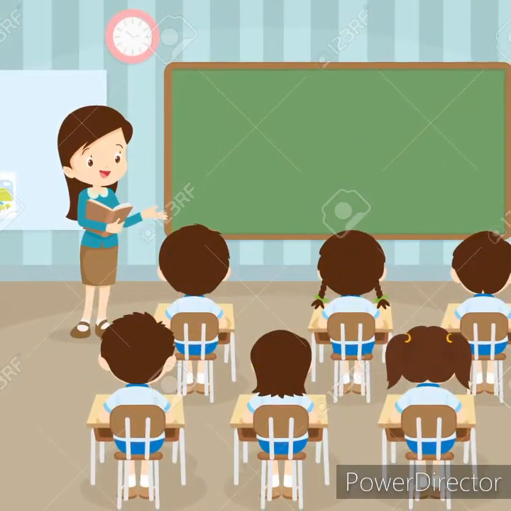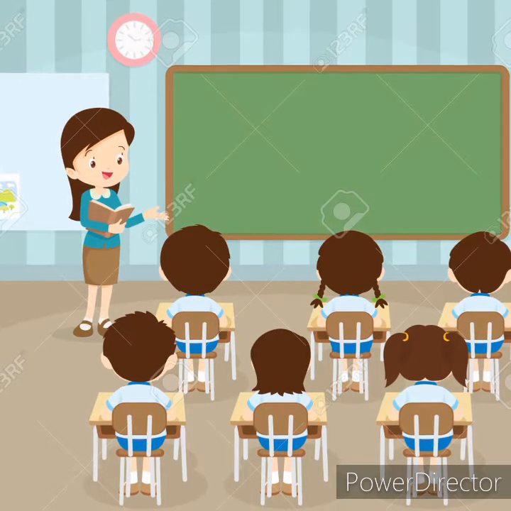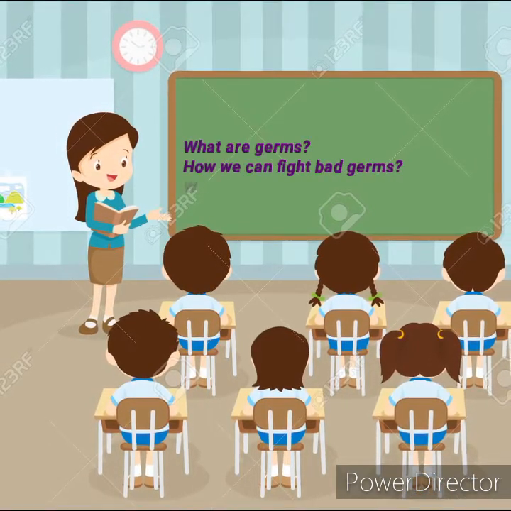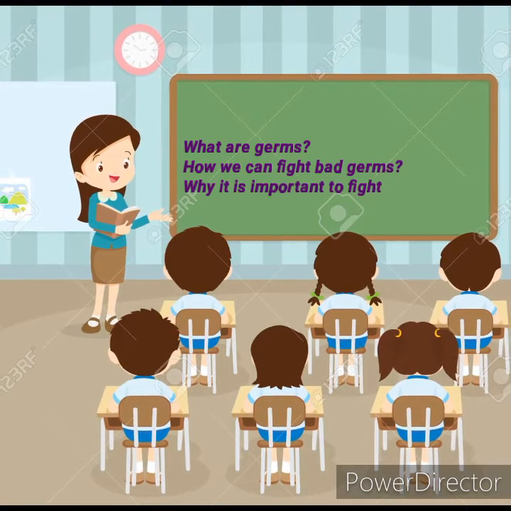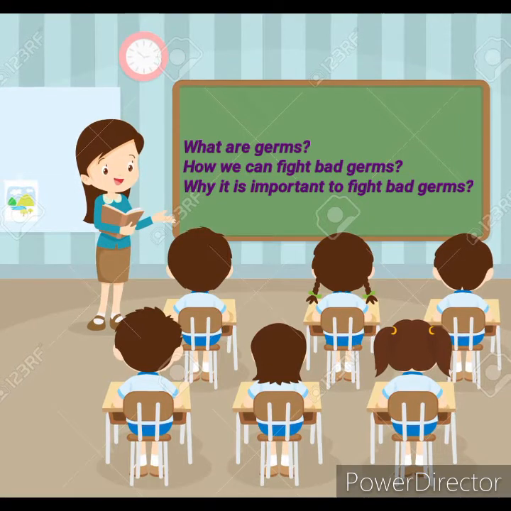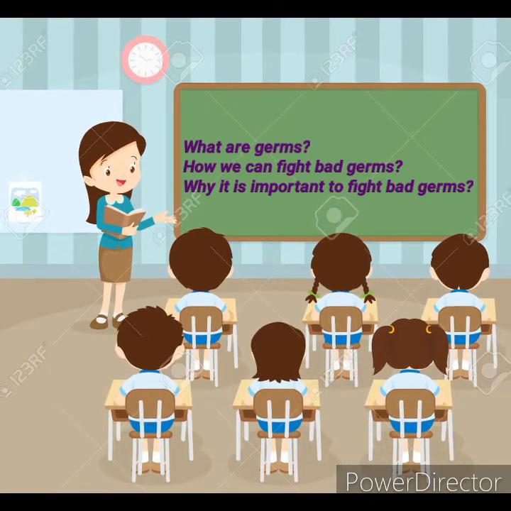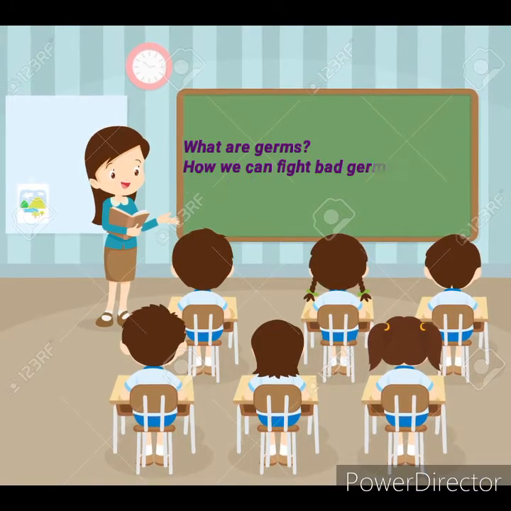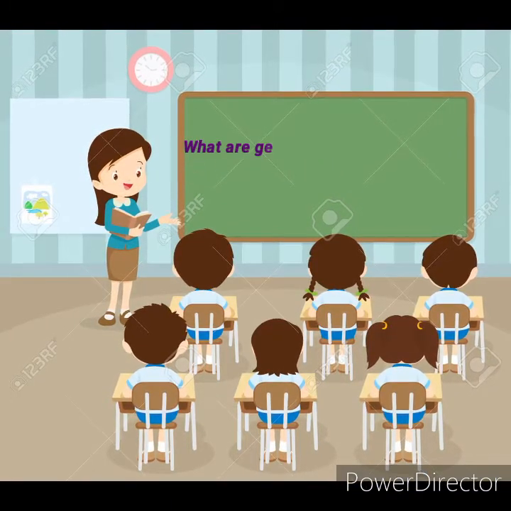So, dear students, in this poem, we will learn what are germs, how we can fight bad germs, and why it is important to fight bad germs. So, we will learn these three things in this poem.